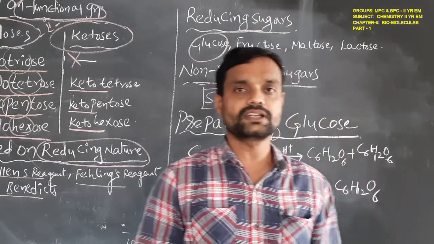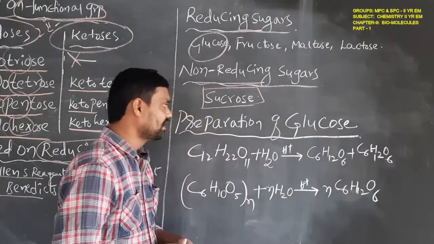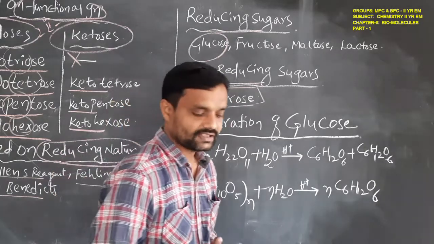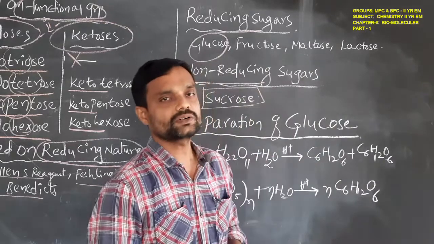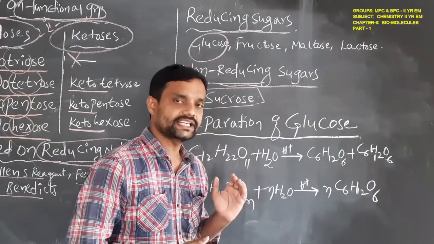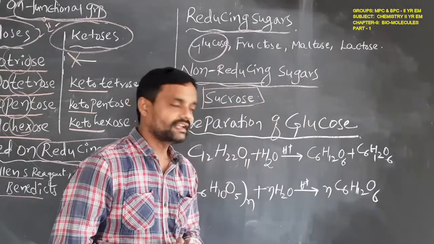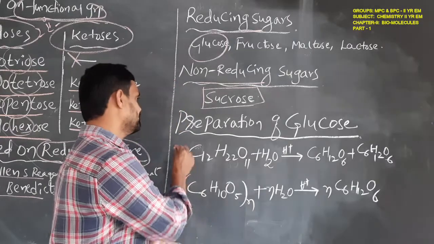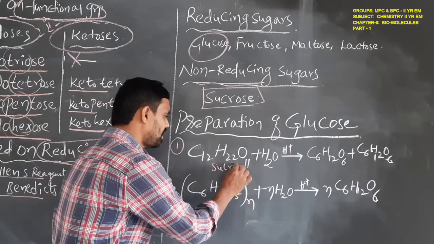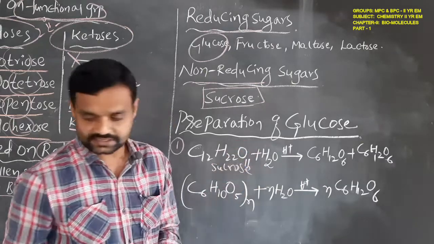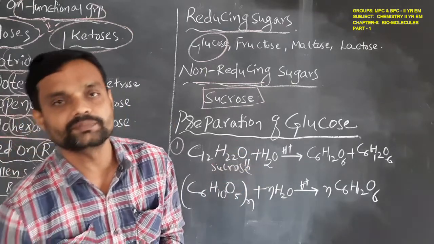Now we have to learn the preparation of glucose. In our intermediate syllabus, how glucose can be prepared in the laboratory. One preparation for glucose is acid hydrolysis of sucrose.